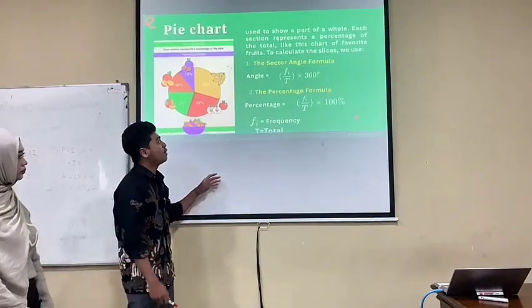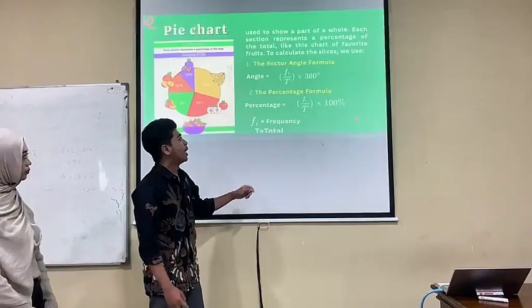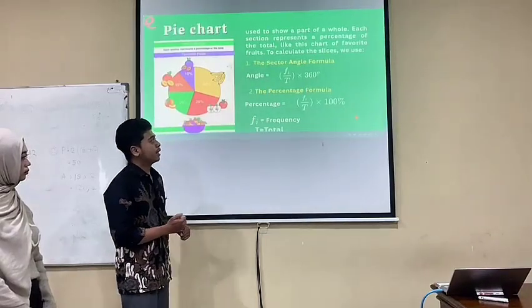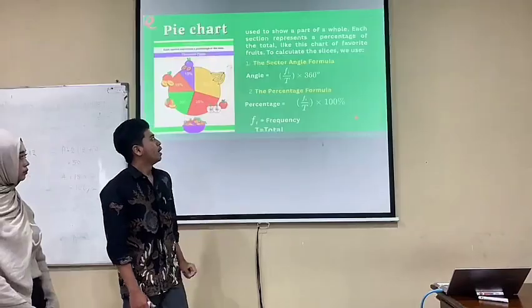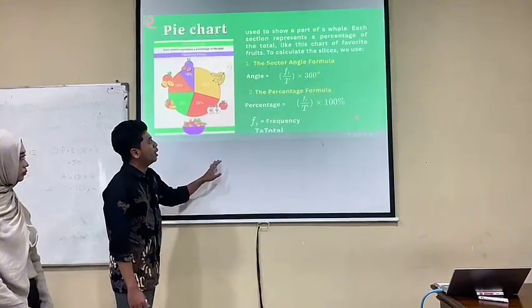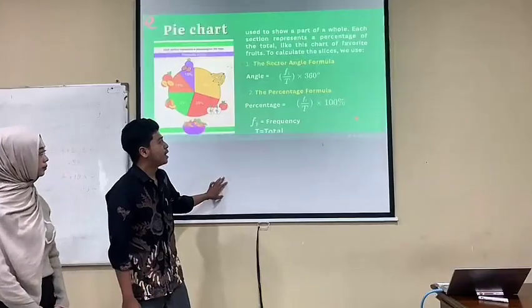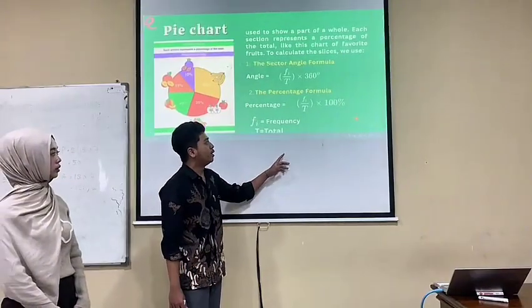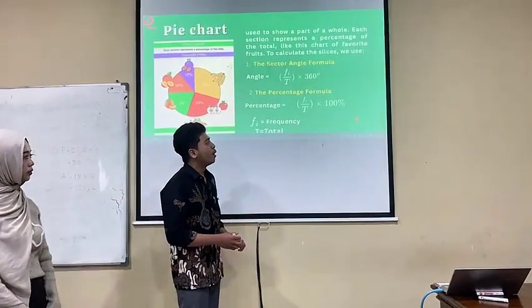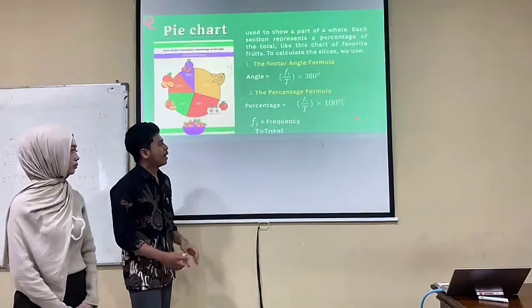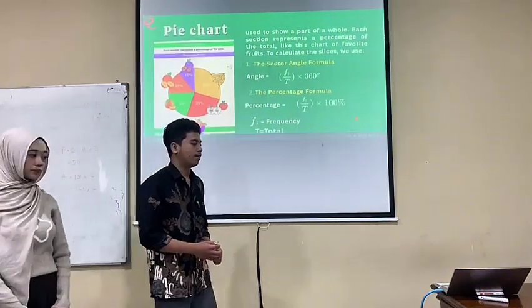Angle is Fi over T in brackets multiplied by 360 degrees. 2. The percentage formula. Percentage is Fi over T in brackets multiplied by 100%. Fi is frequency, T is total.